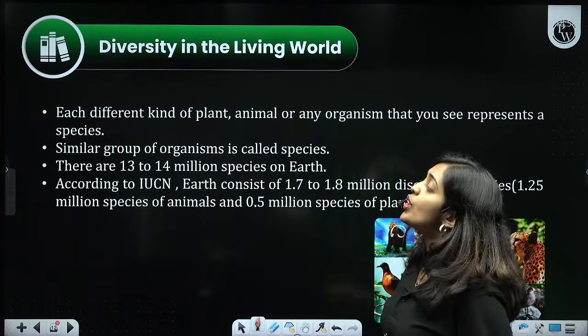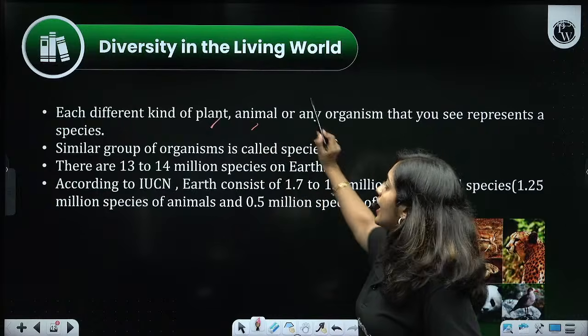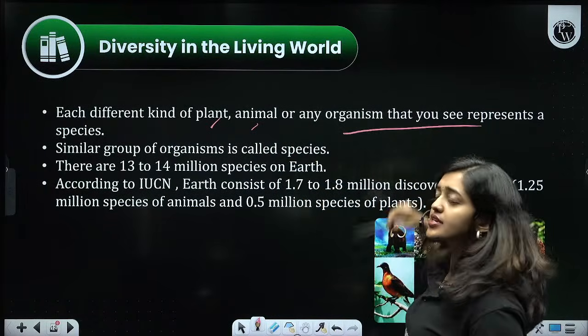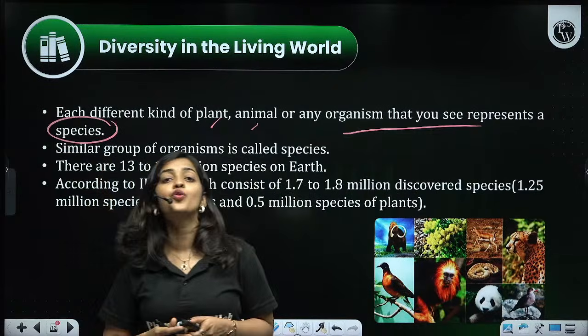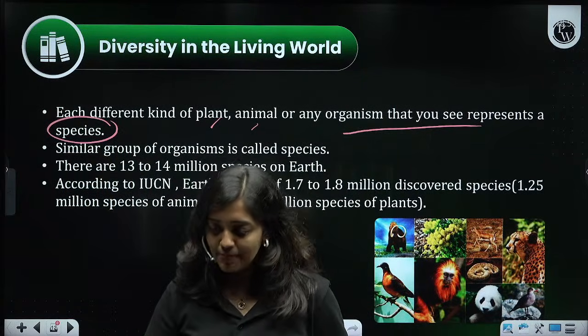Each different kind of plant, animal, or any organism that we see actually represents a species. So we have a new term here. Do you know what is meant by species?